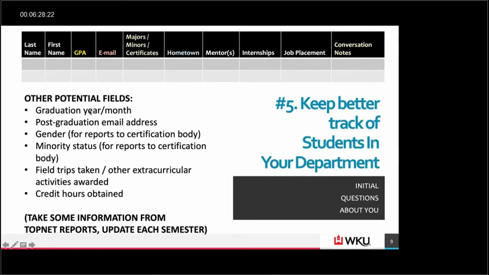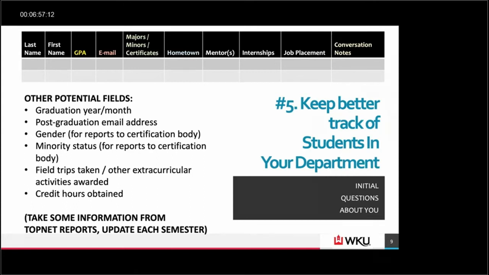A lot of other fields here. When are they graduating? The year and month, so you can sort by that. Their post-graduation email addresses. That way you could just move all your graduates to a separate page on your spreadsheet. Gender, for example, in my major, we have a certificate that students do, certified financial planners, and every year we have to report how many students are in our major, and we have to break them out by gender and also by ethnicity.